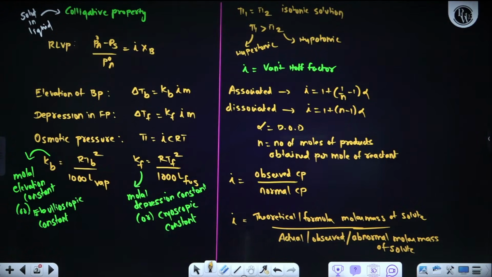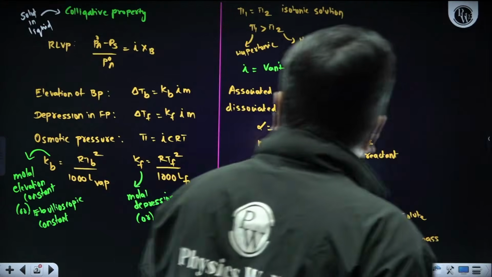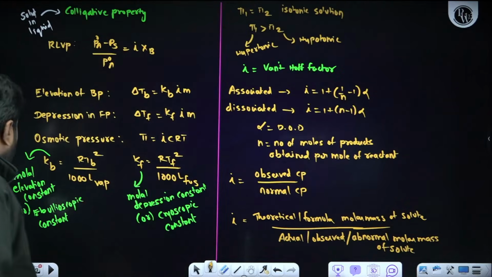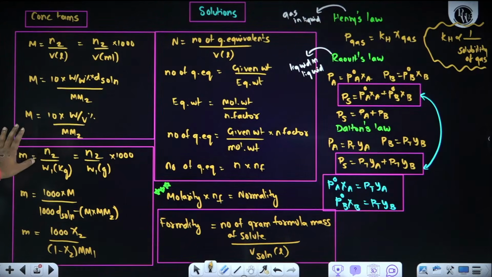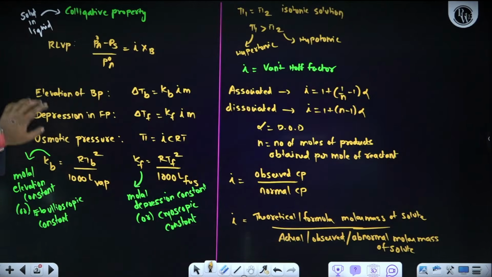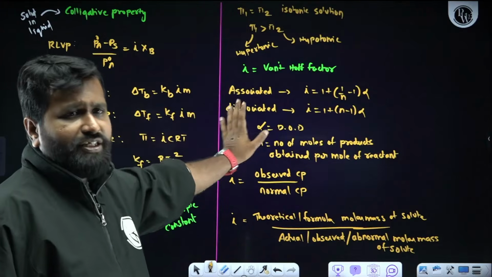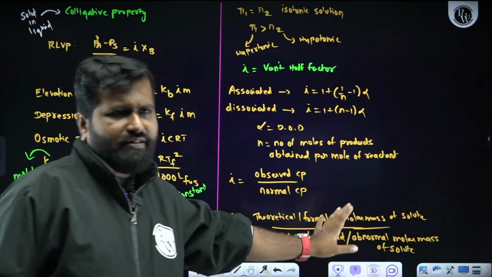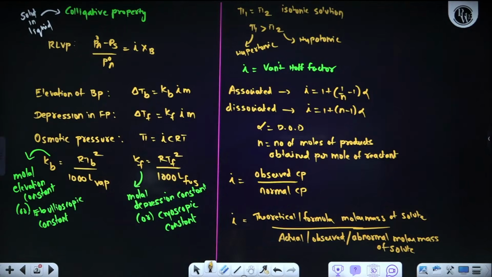Yes. So this is all about the solution chapter. Anybody is having any doubts in the solution chapter? Quick, in the solution chapter, only these formulas we need to remember: concentration terms, Henry's law, Raoult's law, Dalton's law, colligative properties, all the formulas, the van 't Hoff factor, what will happen in association, what will happen in dissociation, how to calculate here. If we know all these things, solution is fine. Is it clear? Complete formula sheet I am giving, my dear students. That's all.